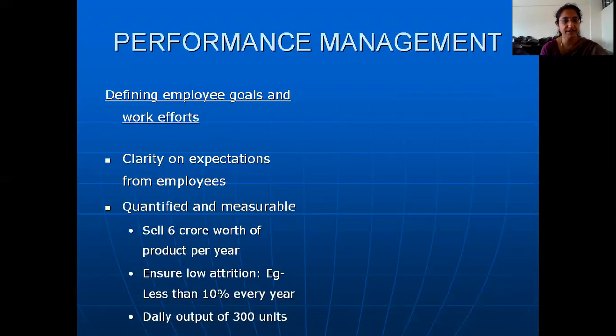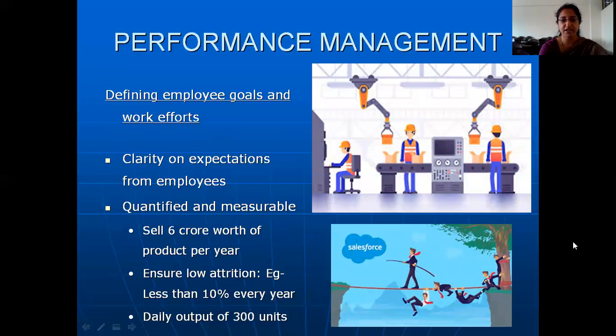Another expectation can be the sales manager should ensure that the customers are happy. So these are all expectations or job descriptions which are expected of the sales manager. But are these specific to that sales manager's job? It's general for all sales managers. But for our sales manager who's working in our company, there may be some specific goals that he has to achieve. See, for example, over here, one of the expectations of the sales manager can be to make sure that he is selling a target of 6 crore worth of products by the end of this year. That can be one of the expectations.